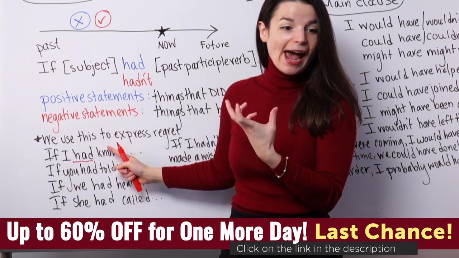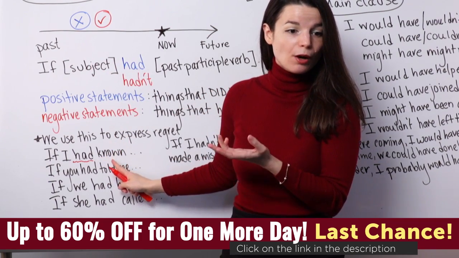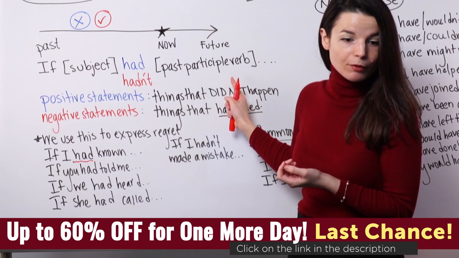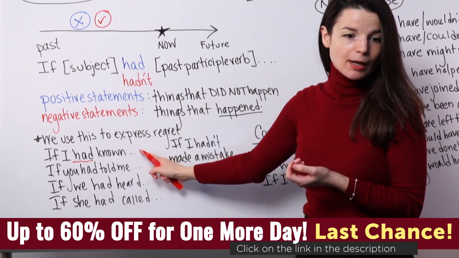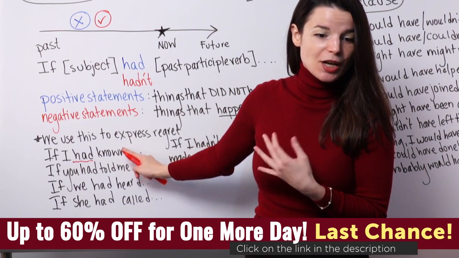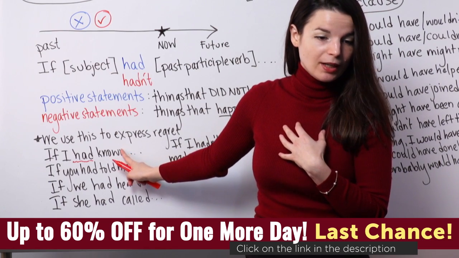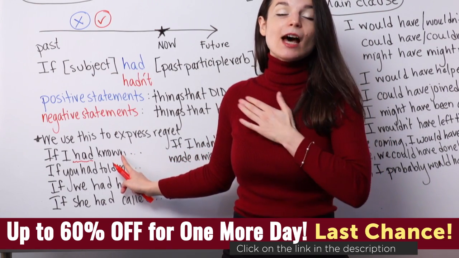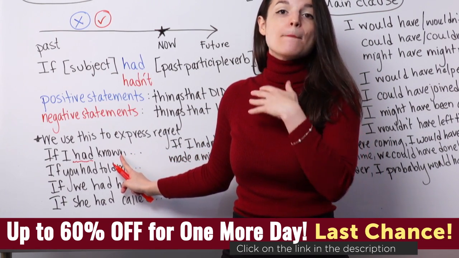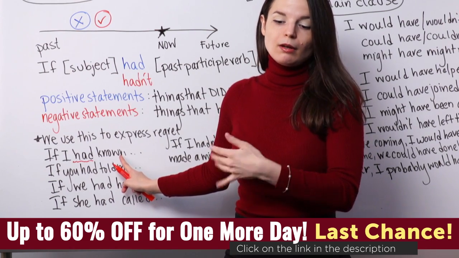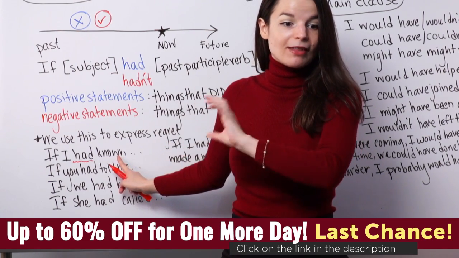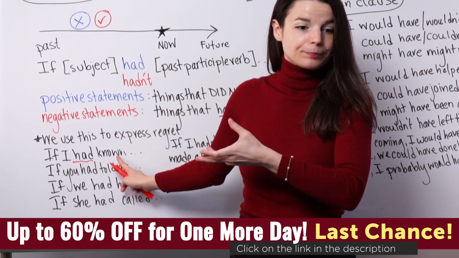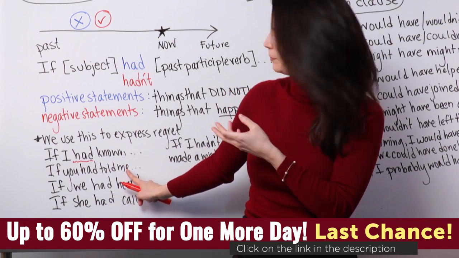But if I had known, so known is the past participle form of the verb know. If I had known. So if I had known, that means I did not know something in the past. But I want to talk about the possibility if that had been different. Okay, let's look at the next example.